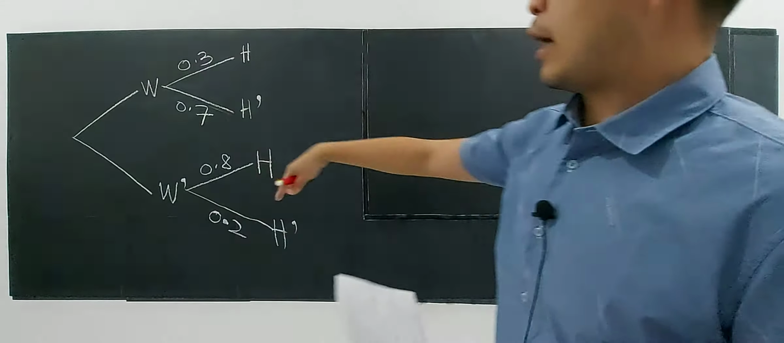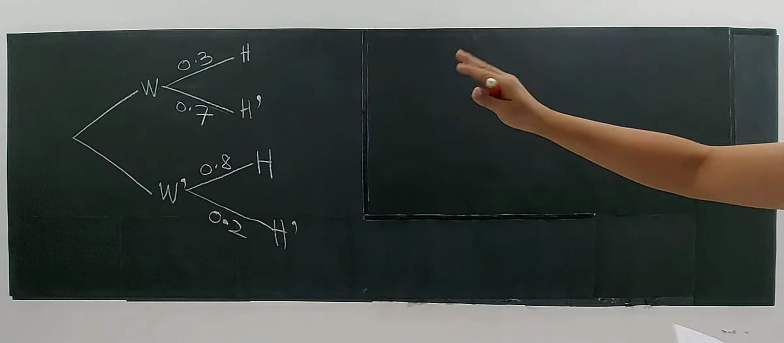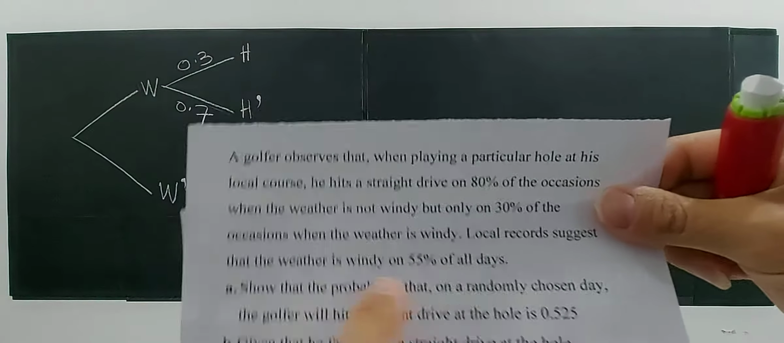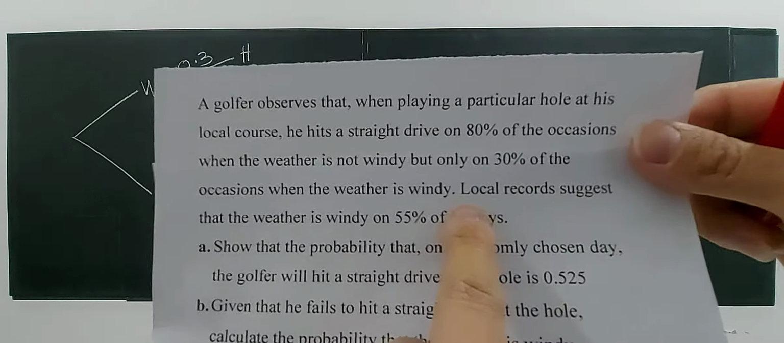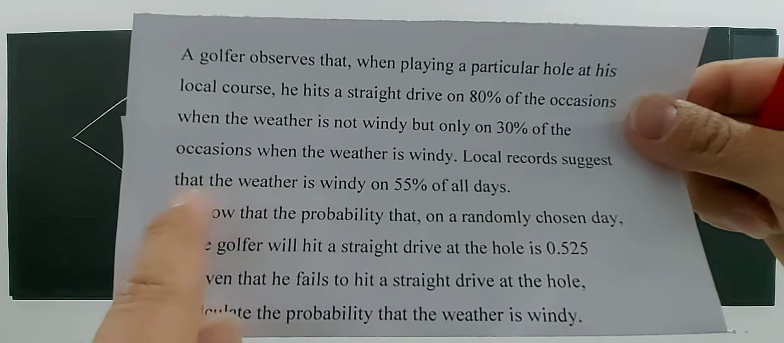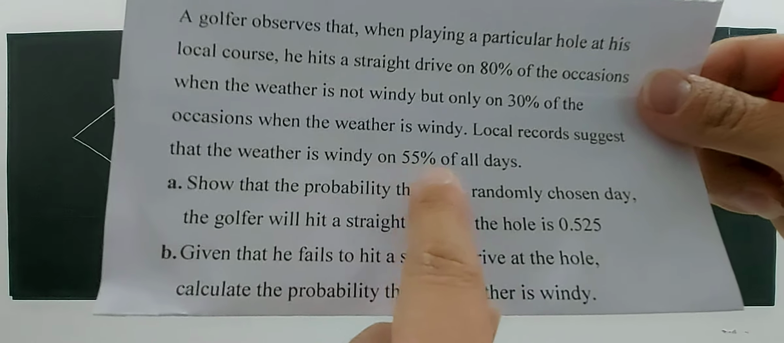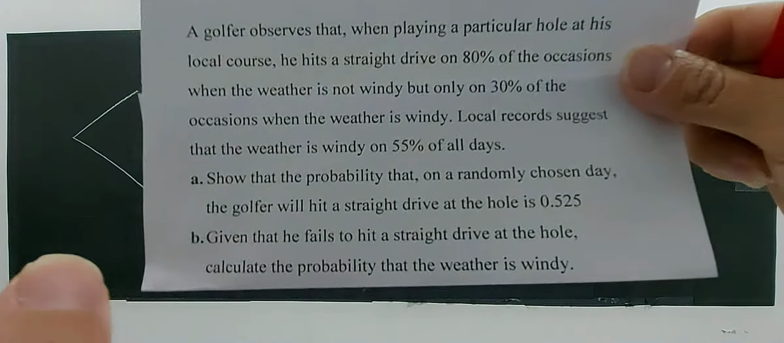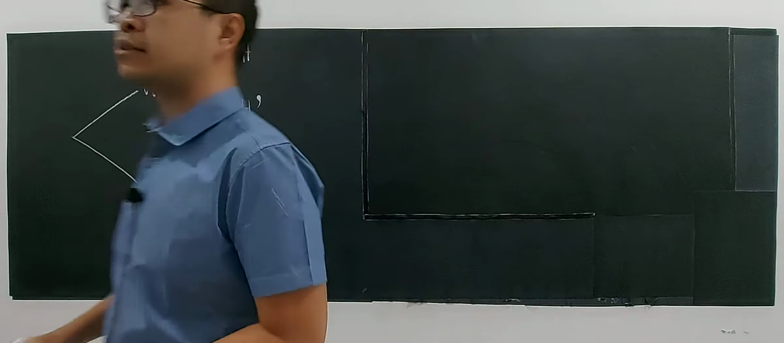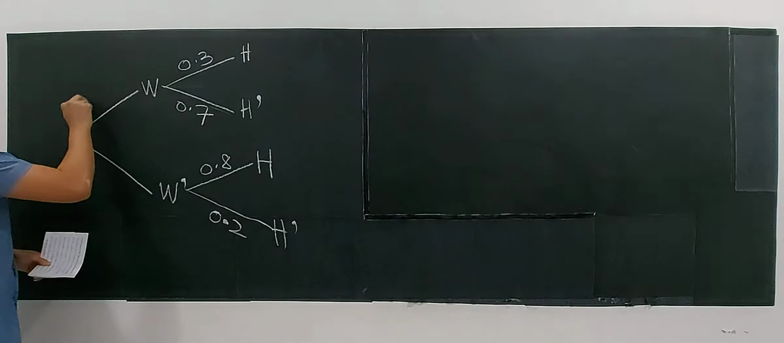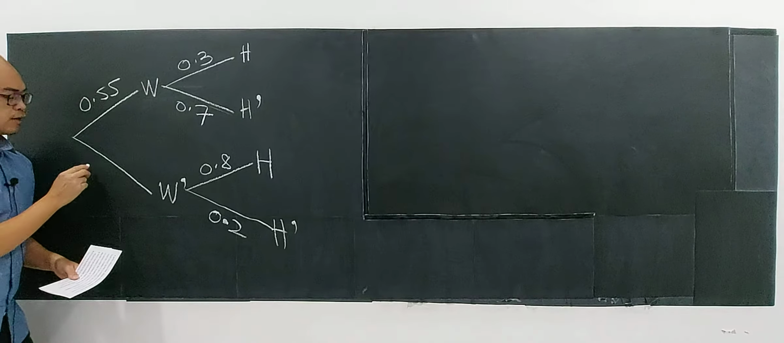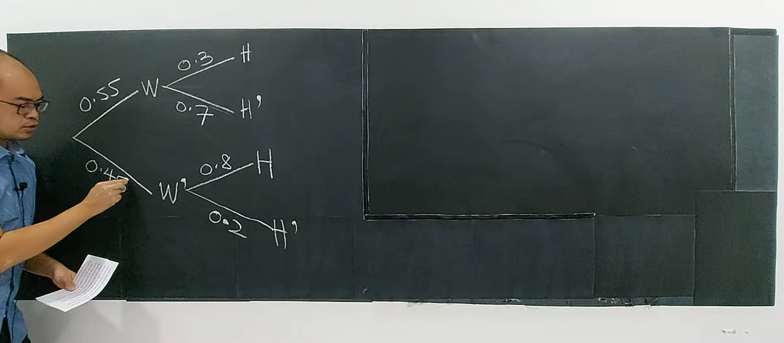According to this, I have listed it out for you. This is an event that is better solved using a tree diagram. Before that, they said the local record suggests that the weather is windy on 55% of all days. Meaning in any day, 55% is windy. Windy is 55%, that is 0.55, and definitely 45% is not windy.